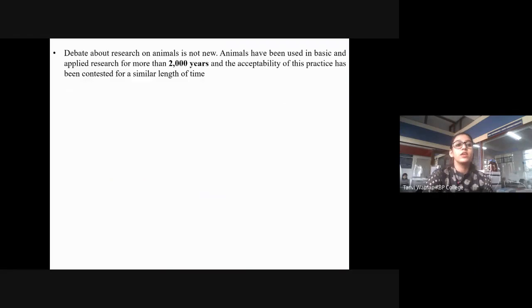Yeah. Debate about research on animals is not new. Okay. It is nothing new, whether you should be using animals or whether you should not be using animals. This debate about them is not new. It has been happening since many years. Okay? Animals have been used in basic and applied research for more than 2000 years, and the acceptability of this practice has been contested for a similar length of time.